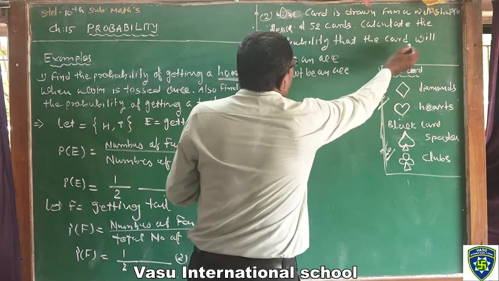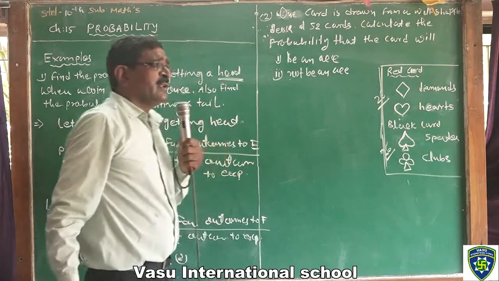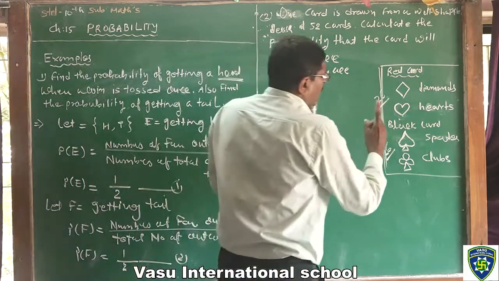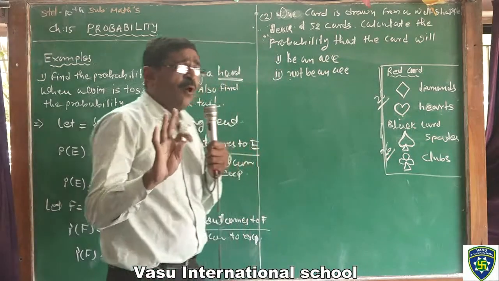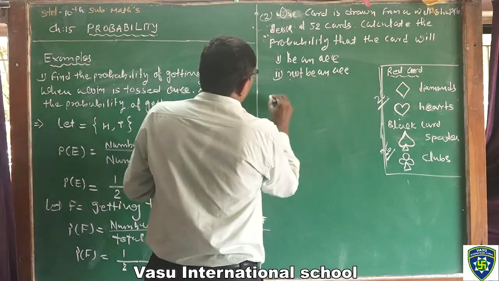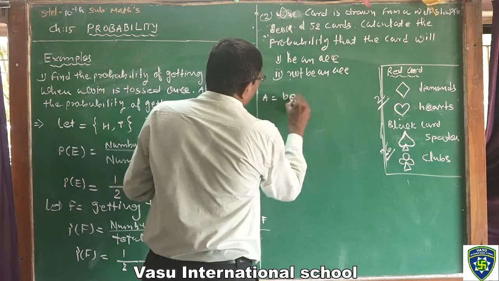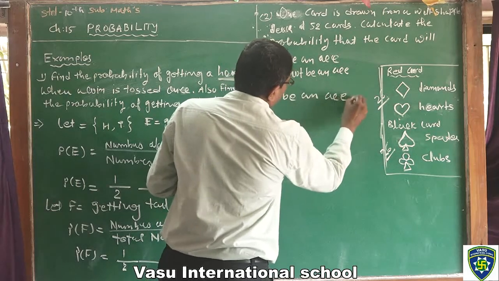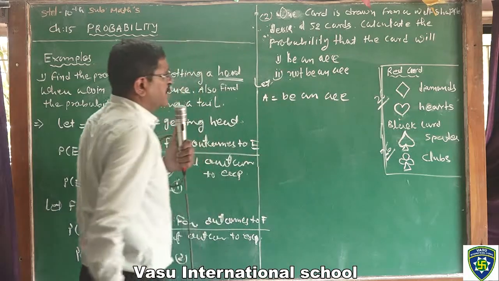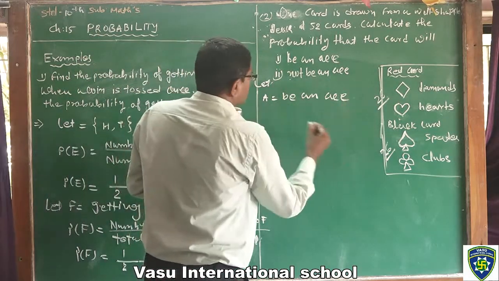Probability that the card will be an ace, and not be an ace. Then how many aces do we have? Ace means एक्का. एक्का कितने होते हैं? 4. That's why event A is getting an ace. That's why we have 4 aces.